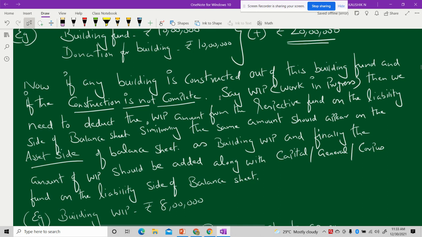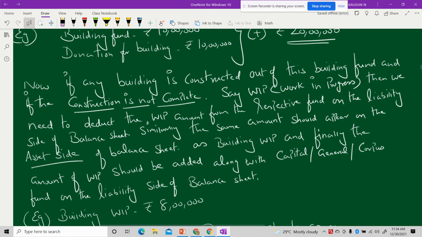and moreover the building has not got complete, it is still in progress, work is in progress, say it is called WIP, then the amount whatever I have spent on the construction as on date will be deducted from the total building fund, and the same amount will be appearing on the asset side of the balance sheet as building WIP.